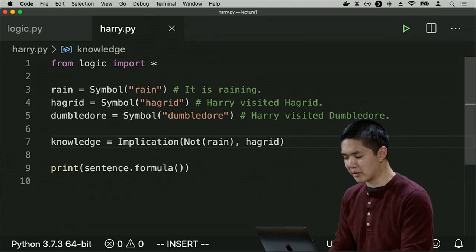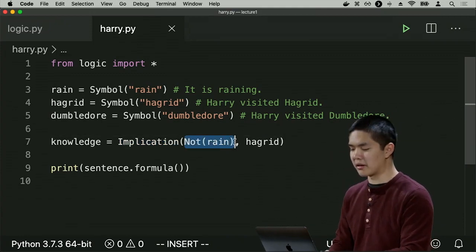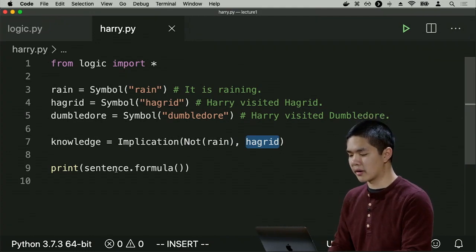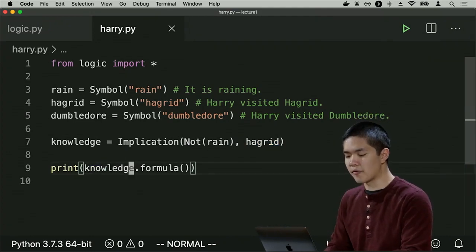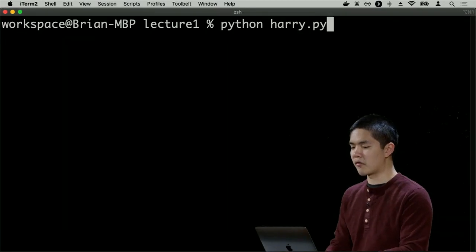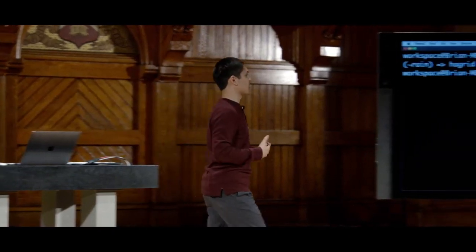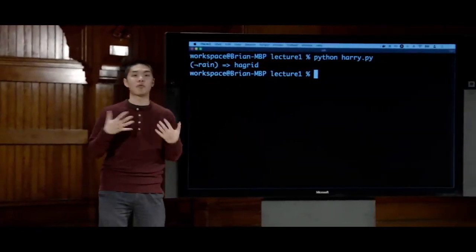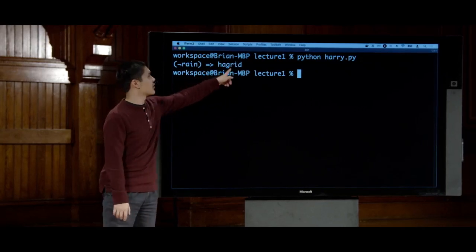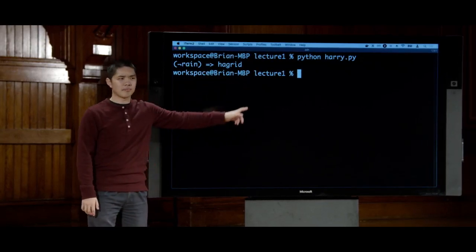So I'm saying implication, the premise is that it's not raining, and if it is not raining, then Harry visited Hagrid. And I can print out knowledge.formula to see the logical formula equivalent of that same idea. So I run Python harry.py, and this is the logical formula that we see as a result, which is a text-based version of what we were looking at before. That if it is not raining, then that implies that Harry visited Hagrid.